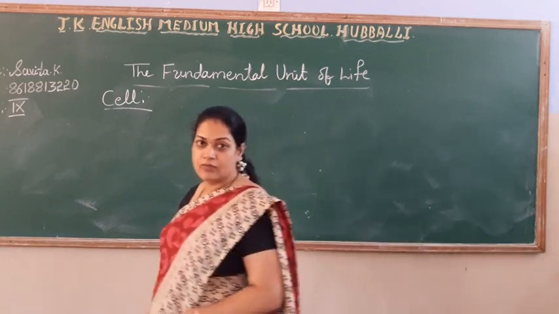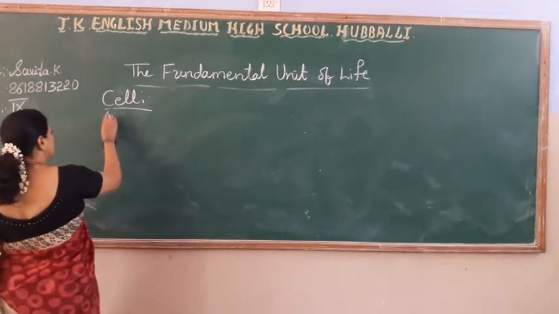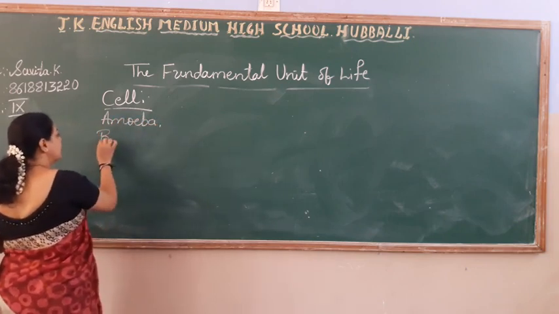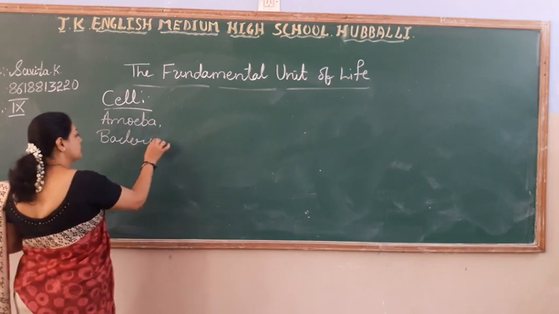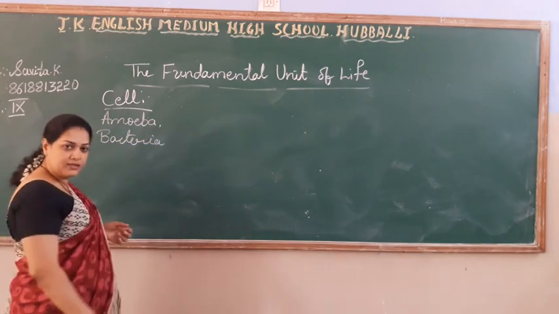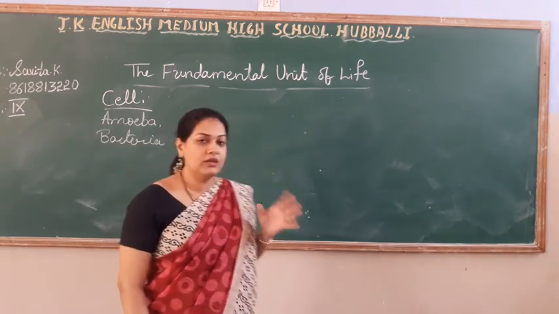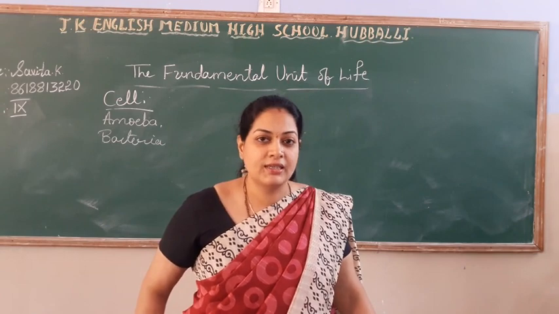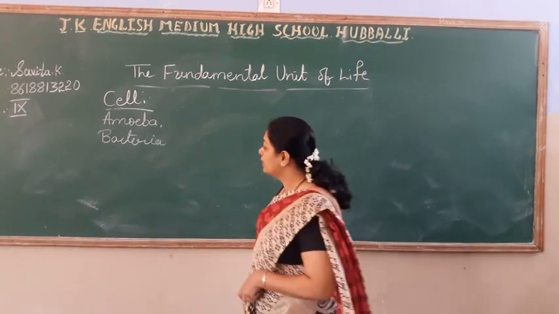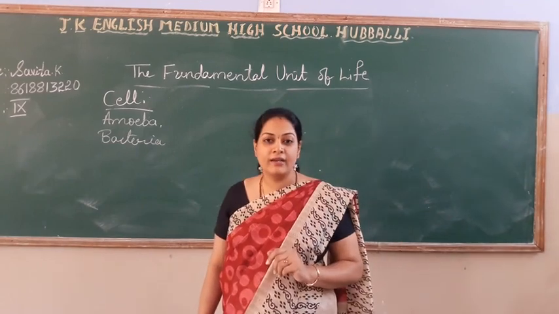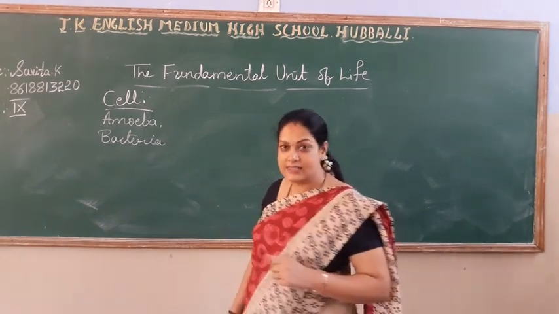Okay, cell. Do you find cell in amoeba? Do you find cell in bacteria? Do you find it in other organisms, plants and all? Yes, students, in all the living organisms we find the cell. But what is the difference? In case of amoeba, euglena, bacteria and all, how many cells do you find? Single cell.